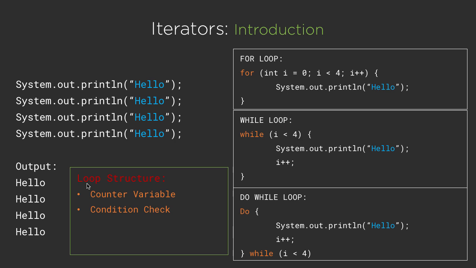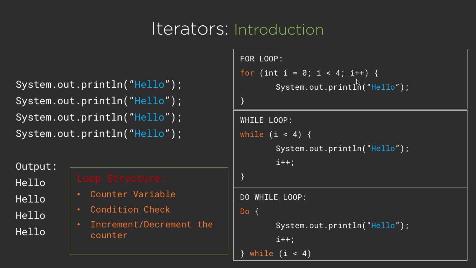Now the third thing for the loop structure you have to consider is the incrementing and decrementing of the counter variable. So here inside the for loop, we have the third thing. At the extreme right, we have i++. That is again the unary operator, or you can say the increment operator. So each time this statement is printed, we simply increase the value of this counter, that is i.